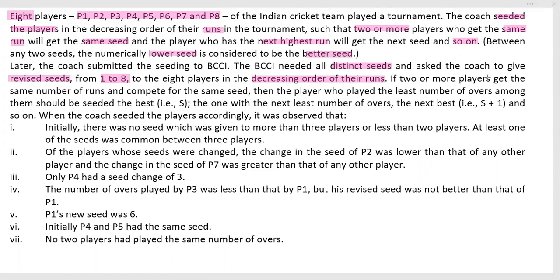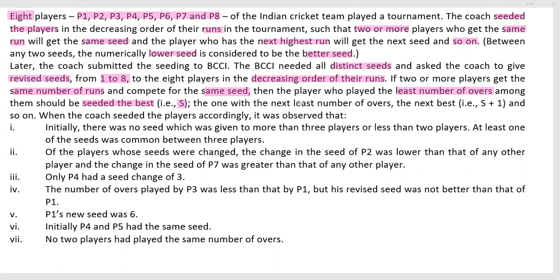If 2 or more players get the same number of runs and compete for the same seed, then the player who played the least number of overs among them should be seeded the best. That is, the seed S will be given in this way.